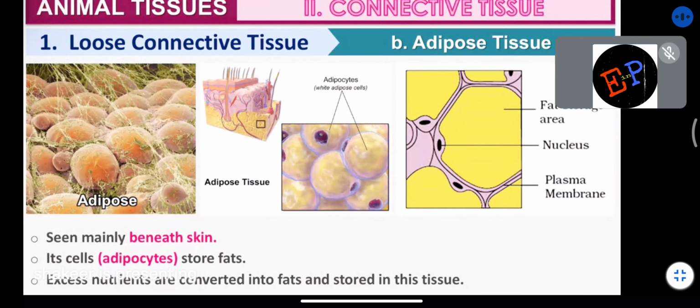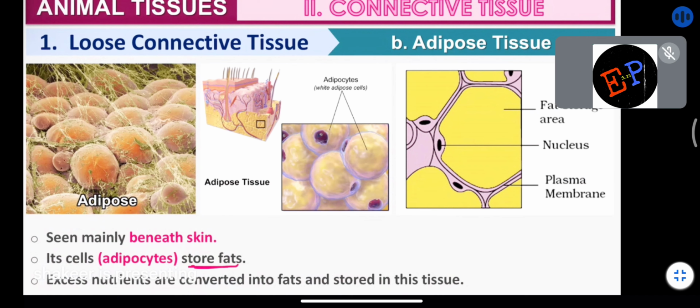This is how the figure of adipose tissue appears. And what is the function of adipose tissue? The main function of adipose tissue is to store fats. They are responsible for storing the fats. You know that fat is stored below the skin only, no? Are you able to understand? Mostly fat is stored below the skin only.